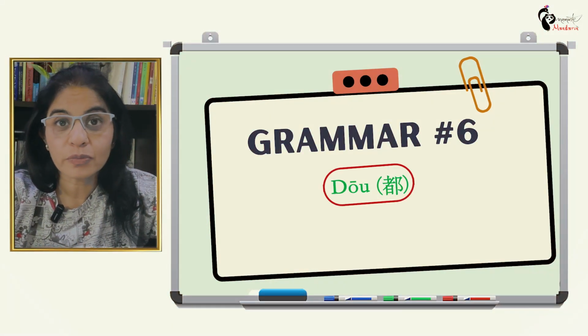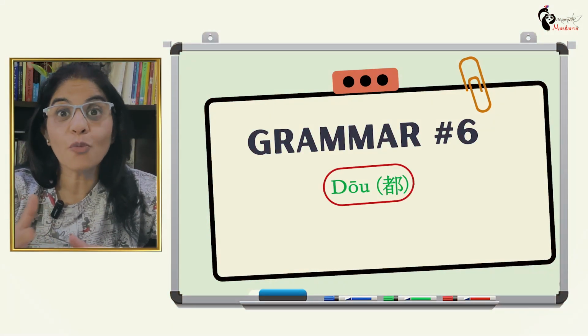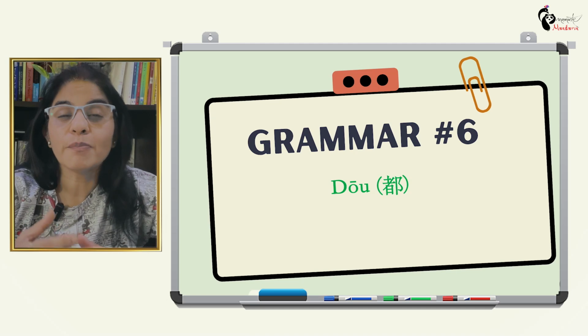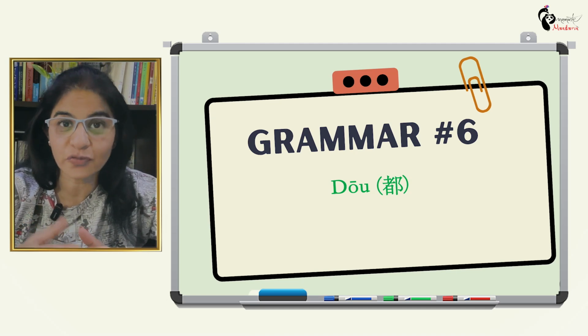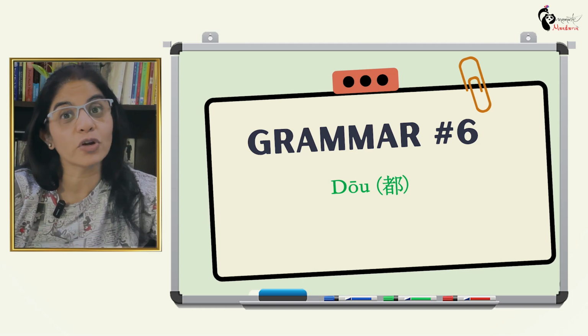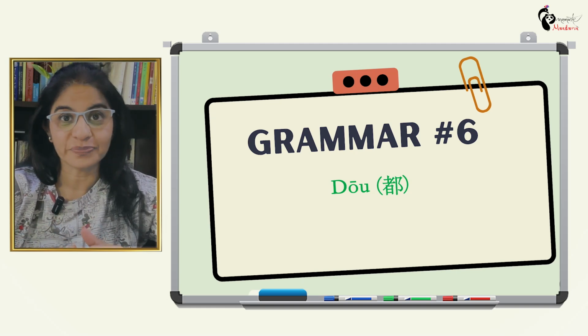As you know, in this series of videos I'm trying to cover many grammar points in the Mandarin language. So what is today's grammar point? Today we are going to discuss dao, right? What does dao mean and what is its usage? Why have I chosen this grammar point? Because many of my students get confused with its usage. So let's understand it today: how can we use it and what is the meaning of dao?